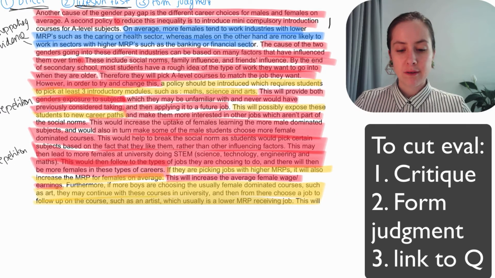Okay, the next paragraph, interestingly, had a lot of repetition.